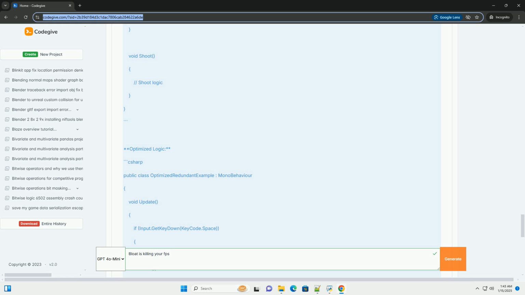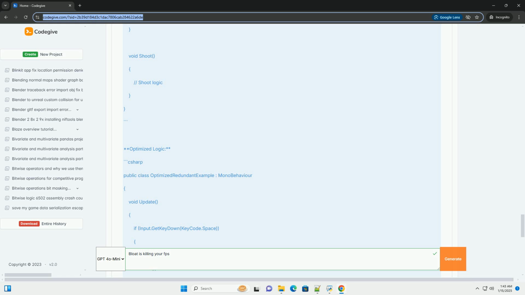Example 3. Redundant logic. Inefficient redundant logic. Optimized logic. In the optimized version, we ensure that both actions are triggered by a single key press, reducing unnecessary checks. 4. Profiling and testing. To effectively manage bloat, it's important to profile your game regularly. Use profiling tools available in your game engine, for example Unity Profiler, Unreal Insights, to identify bottlenecks and areas of excessive resource usage.